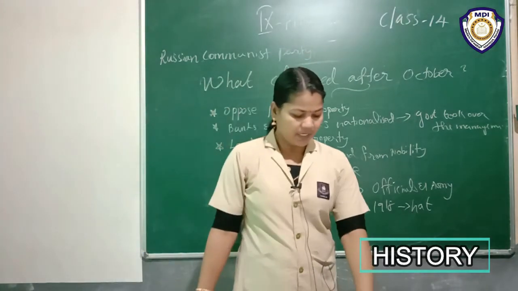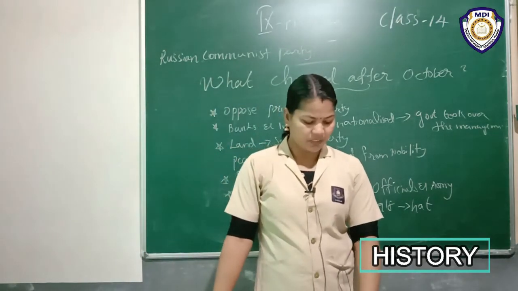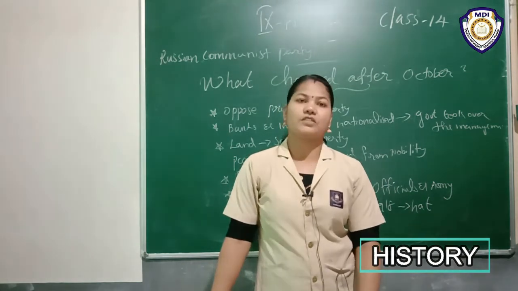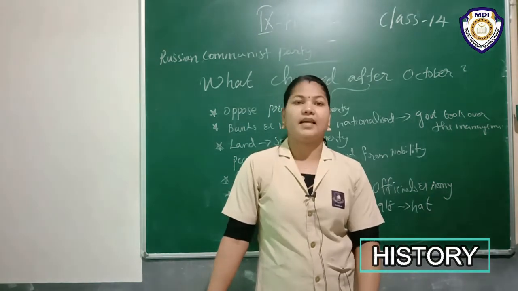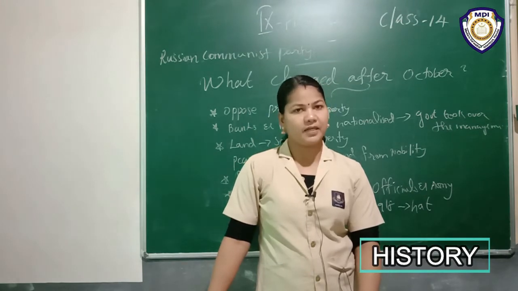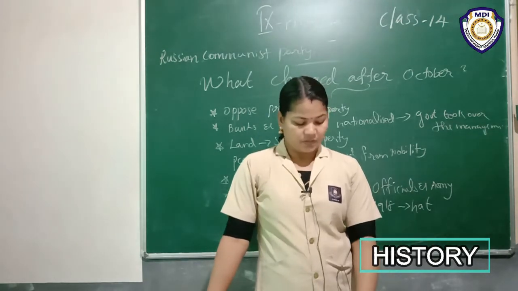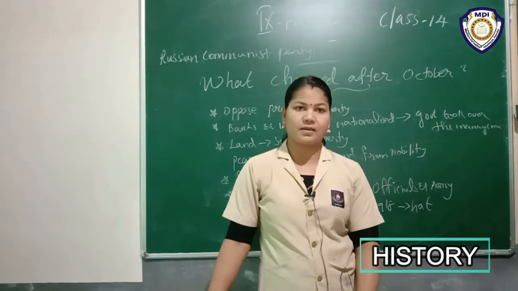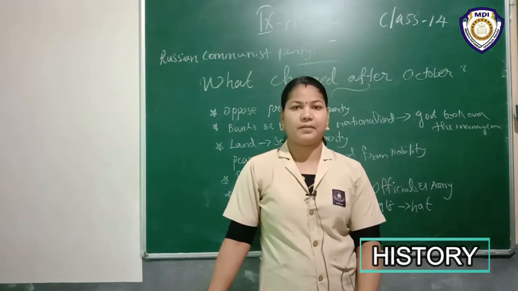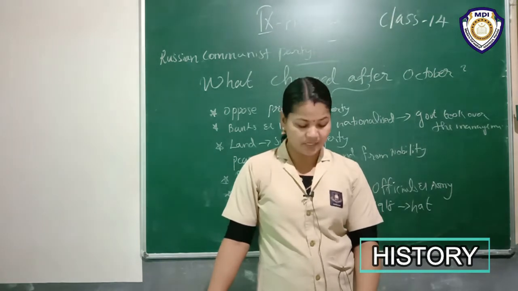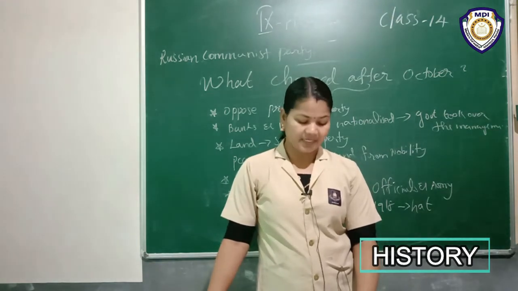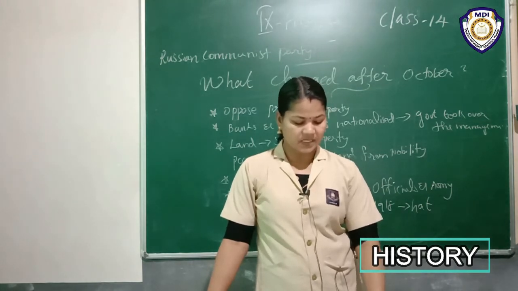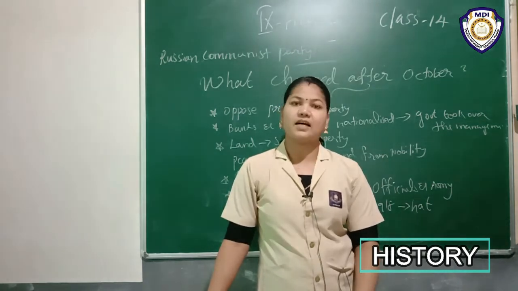Then in November 1917, the Bolsheviks conducted the elections to the Constituent Assembly. Listen, 1917, what happened there? The Bolshevik Party conducted the election to the Constituent Assembly, but they failed to gain majority support. In January 1918, the Assembly rejected Bolshevik measures and Lenin dismissed the Assembly.